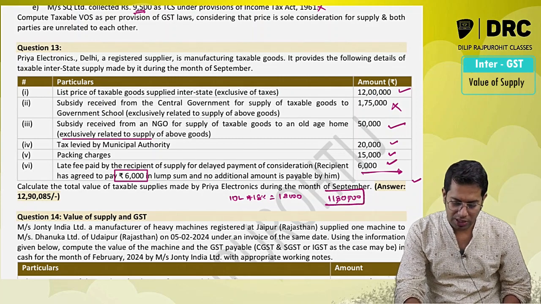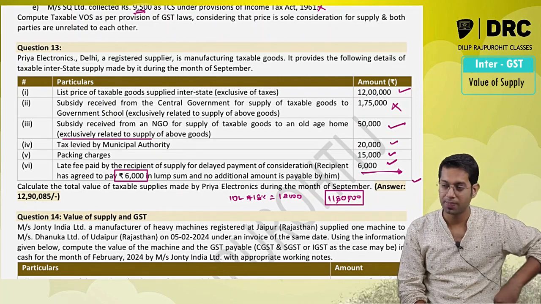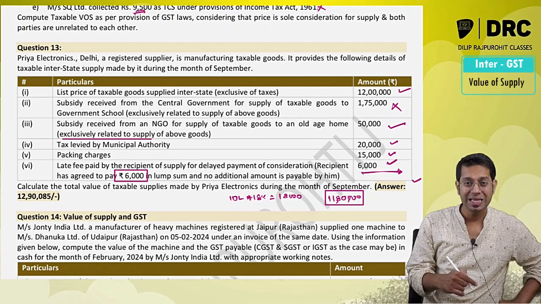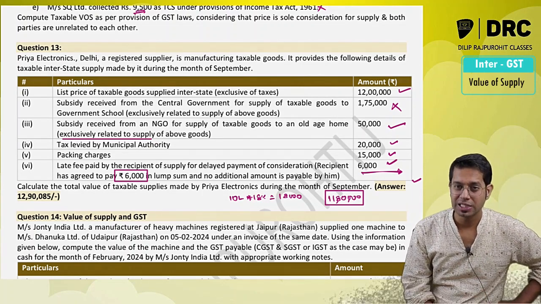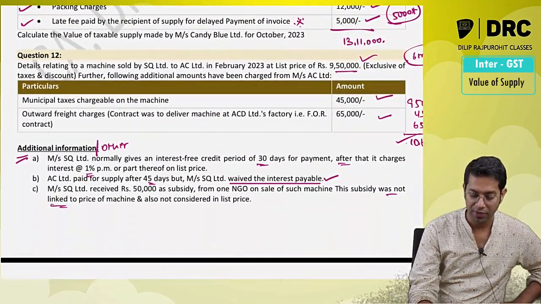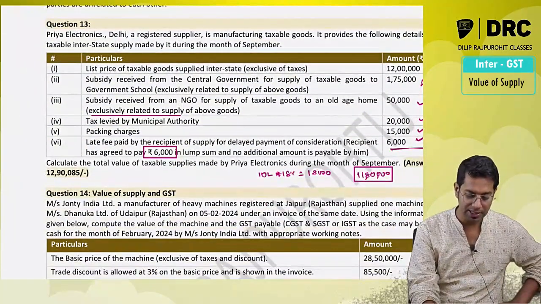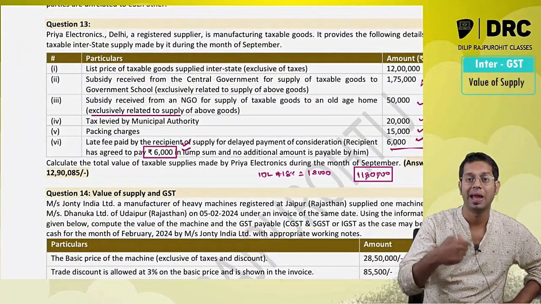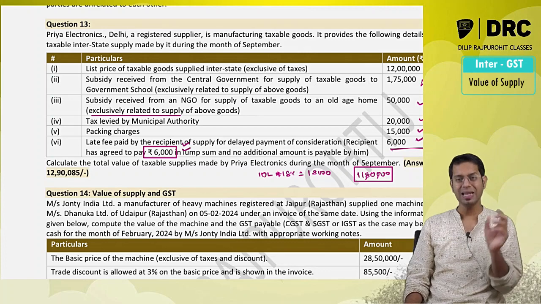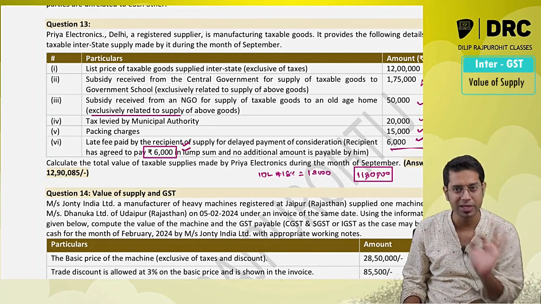Now when the total amount is 11,80,000, the customer is going to pay you 11,80,000. So if there is any extra money which you are charging for delayed payment of consideration, I'm explaining the difference between this 5,000 rupees note which I gave and this 6,000 rupees note which I am explaining now. They are telling this, the customer is going to pay only this 6,000 rupees, nothing extra.